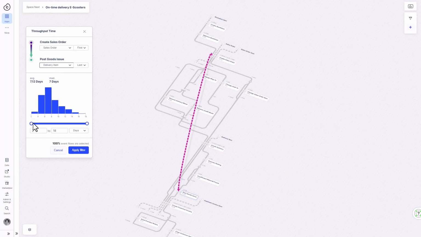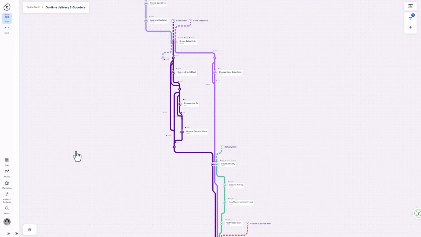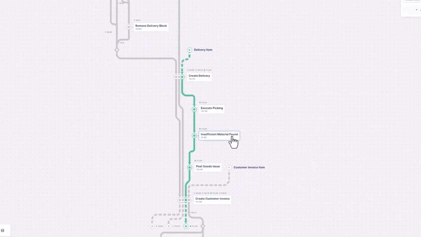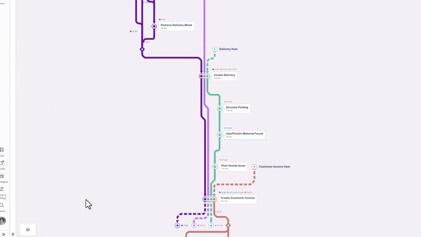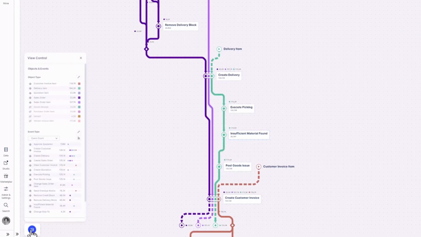As she filters on all the unusually long-running orders, she sees 2 million deliveries flow through the event, insufficient material found. The problem is clear. Customers aren't getting their scooters on time because there isn't enough material available to fulfill orders. The question is, which material and why?